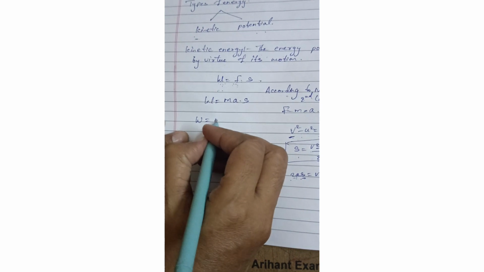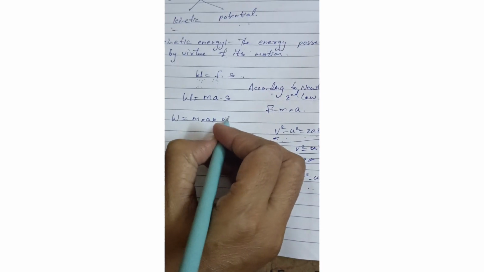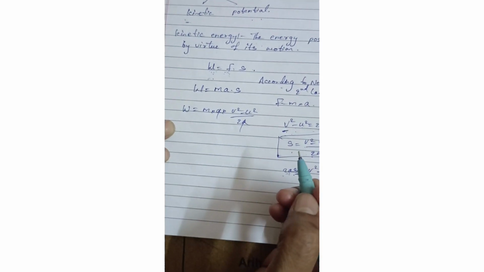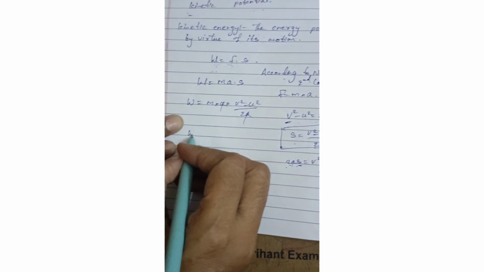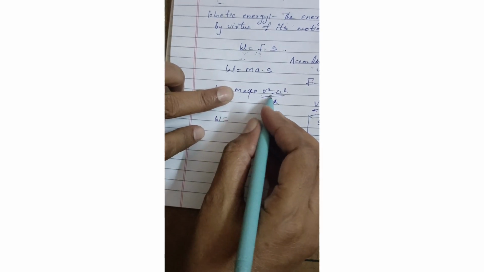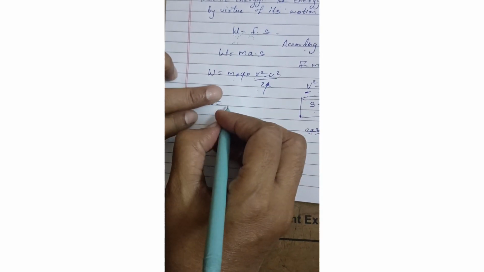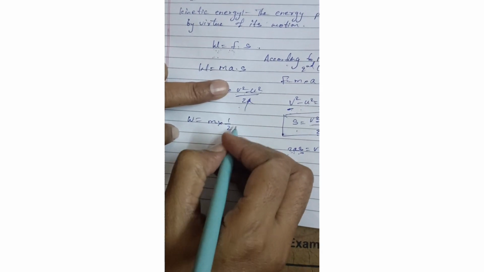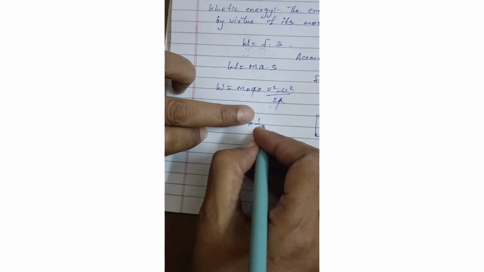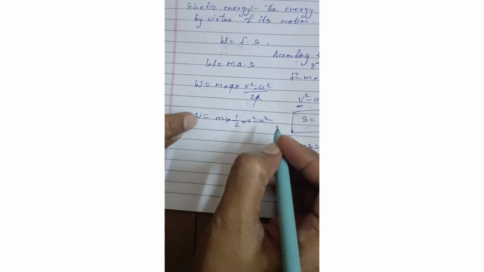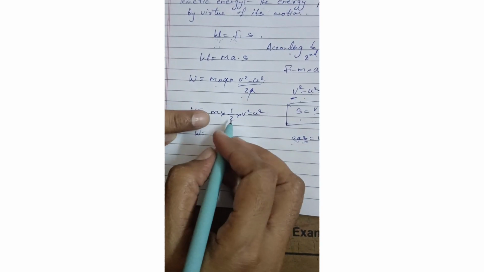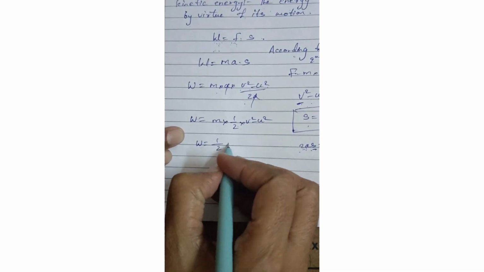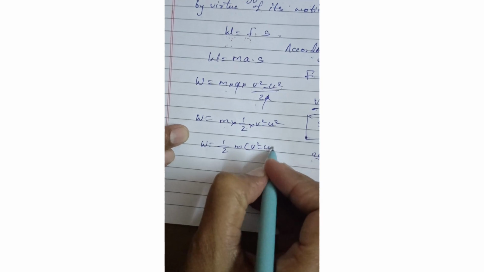So W is equal to m into a into v square minus u square by 2a. Now a and a get cancelled. So we can write W is equal to m into v square minus u square by 2. This 2 can be written as half, so m into half, take it outside. Half into v square minus u square. Now if we take this half to this side and m to this side, it will become half m into v square minus u square.